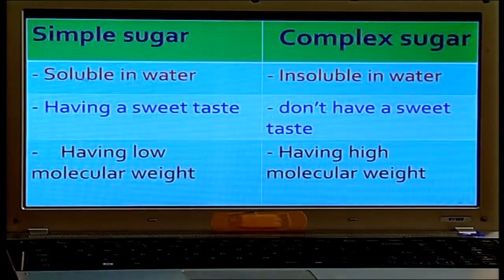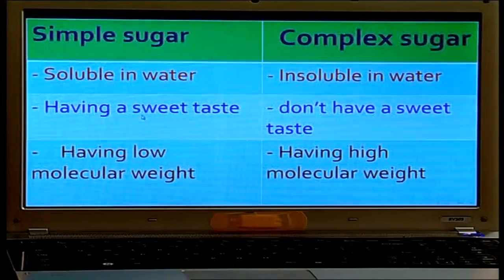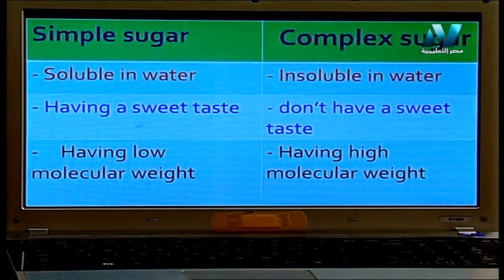Of course, simple sugar is soluble in water, but starch is insoluble in water. It is very difficult for starch to dissolve in water. What about the taste? Simple sugar has a sweet taste, but complex sugar doesn't have a sweet taste. Simple sugar has low molecular weight because it consists of just 1 molecule or 2, but complex sugar has high molecular weight.